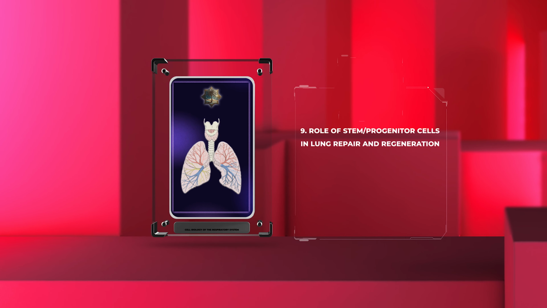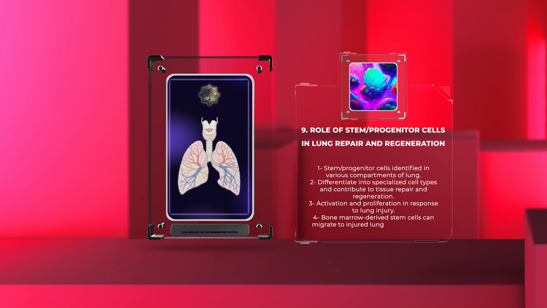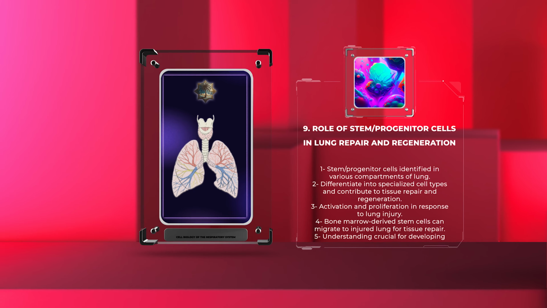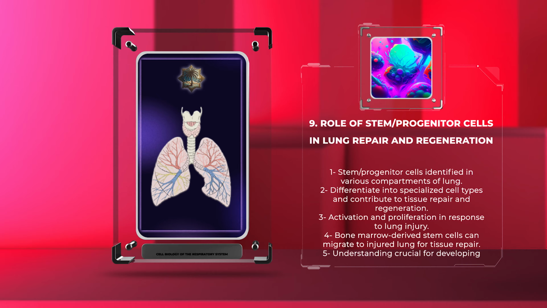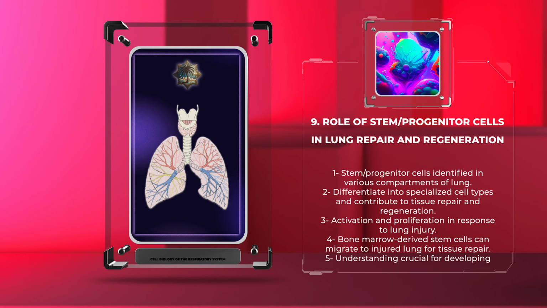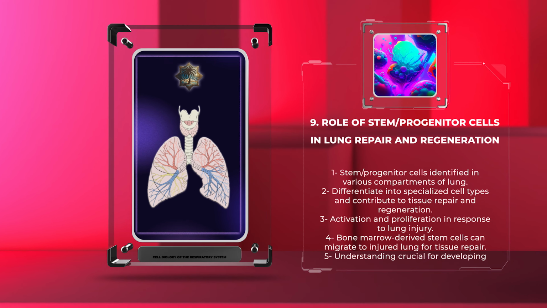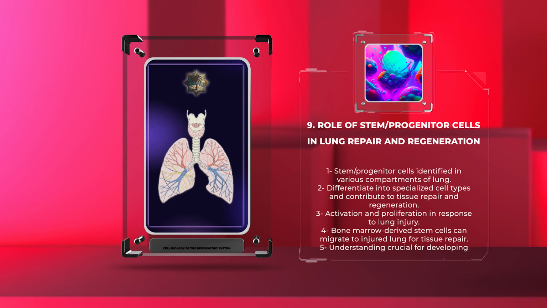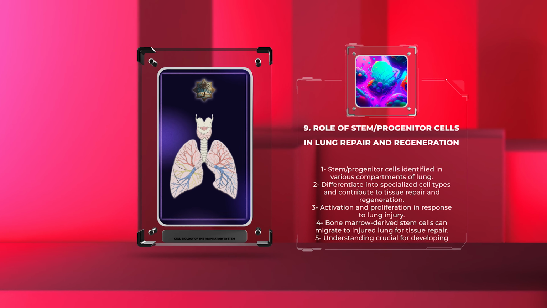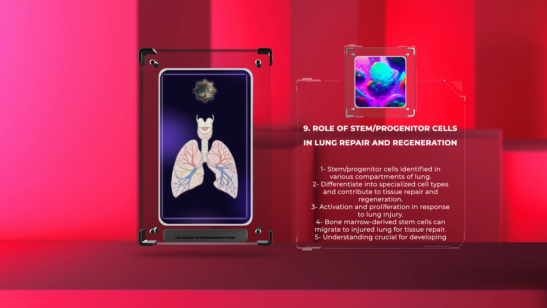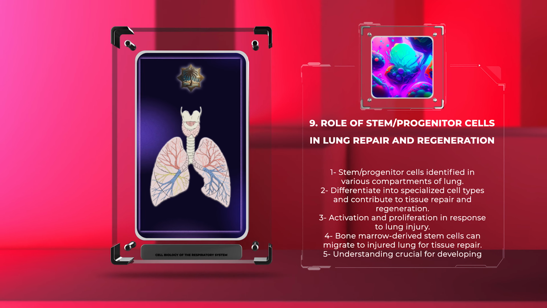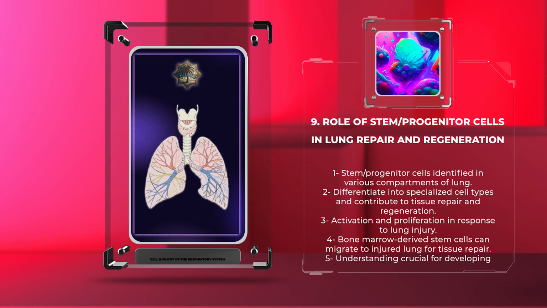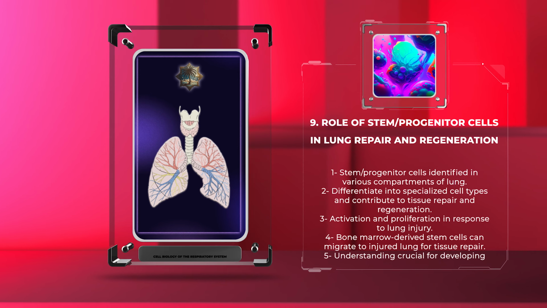Stem/progenitor cells have been identified in various compartments of the lung, including the bronchiolar epithelium, alveolar epithelium, and vasculature. These cells possess the capacity to differentiate into specialized cell types and contribute to tissue repair and regeneration. In response to lung injury, resident stem/progenitor cells can be activated and undergo proliferation and differentiation to replace damaged cells. Additionally, bone marrow-derived stem cells can migrate to the injured lung and participate in tissue repair.